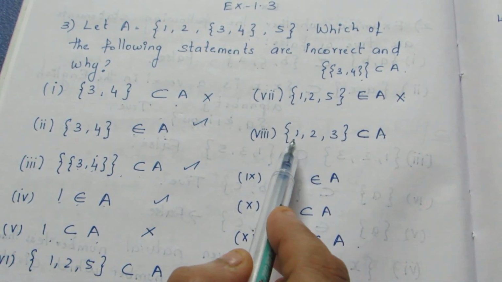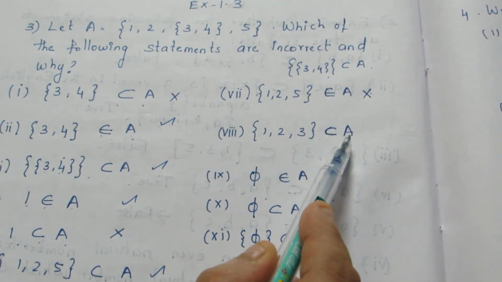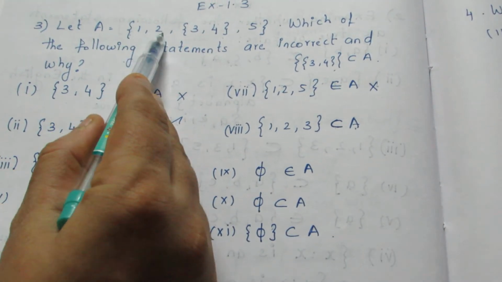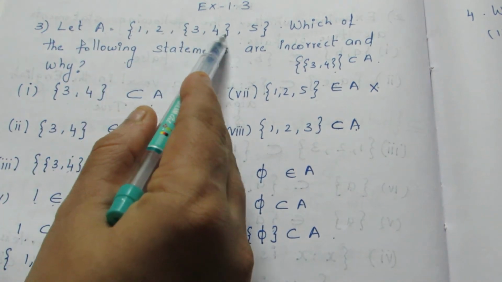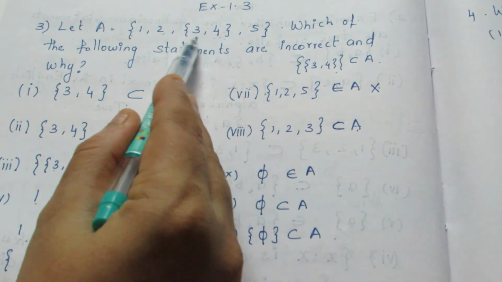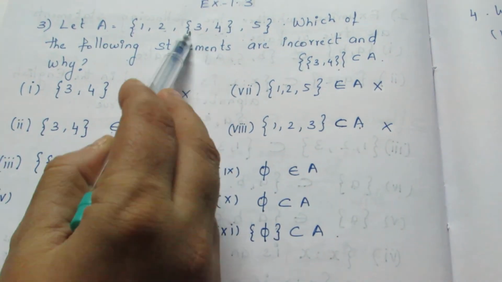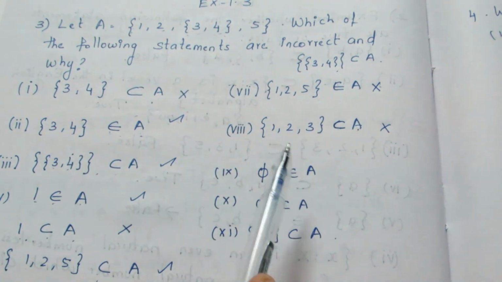Now we'll move on to the eighth one. In the eighth one, it is given as {1, 2, 3} is a subset of A. We can't separate a set. Here {3, 4} is a set, so we can't split a set. So this statement is wrong because 3 is there in another set.